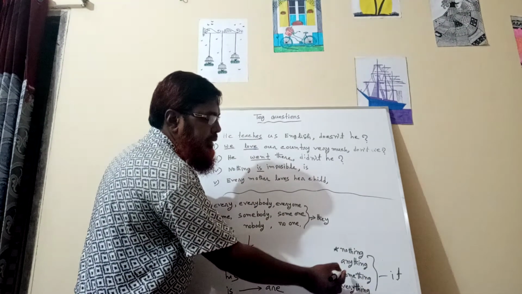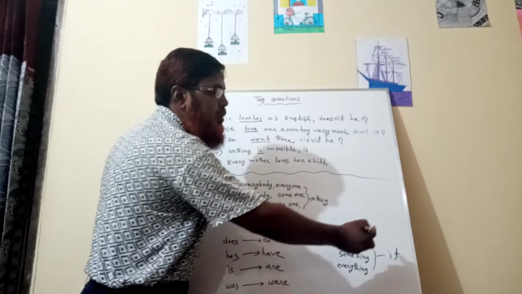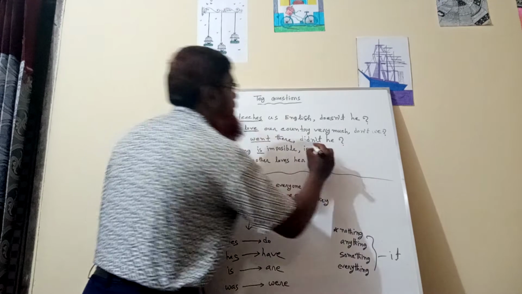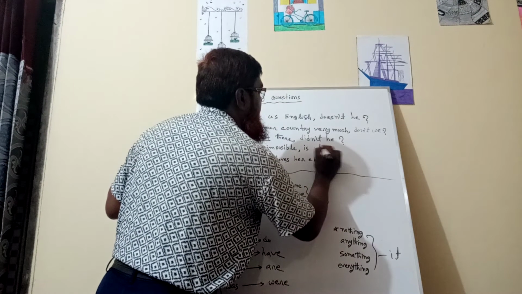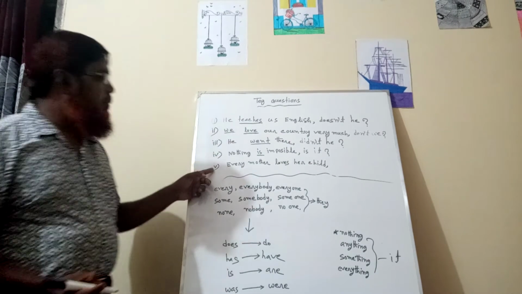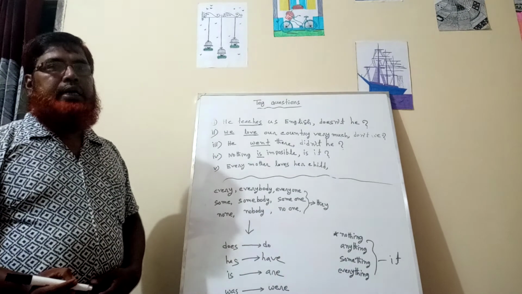Nothing, anything, something, everything, all things: the subject will be it. As there is nothing present, the subject will be it. Clear?